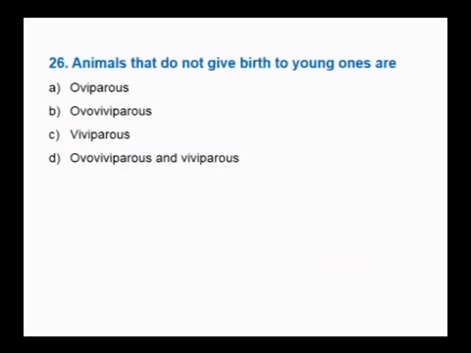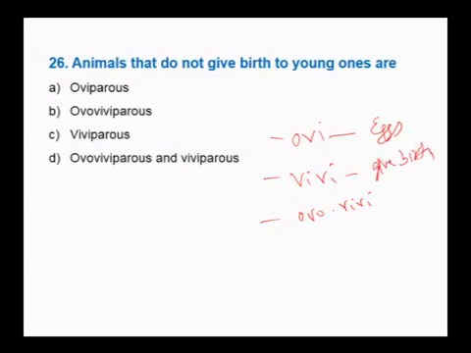Animals that do not give birth to young ones. As you know, animals are classified into oviparous, viviparous and ovoviviparous. Oviparous animals are those which lay eggs. Viviparous animals are those which give birth to young ones, and the mother provides nourishment in the womb.